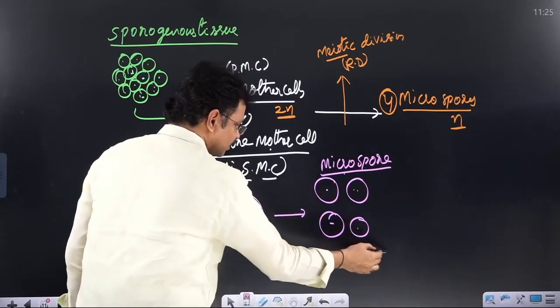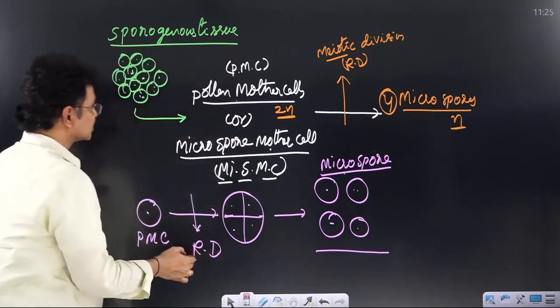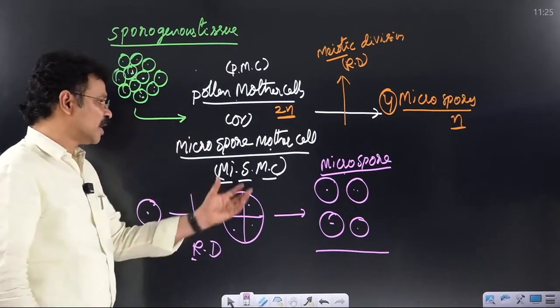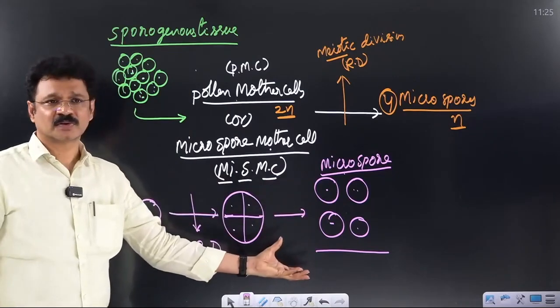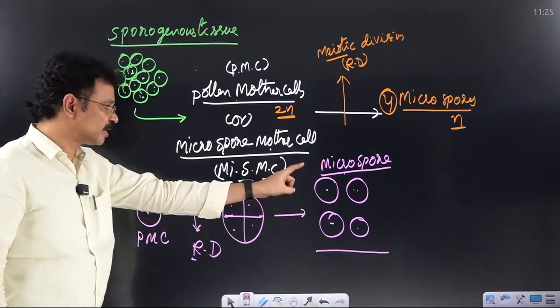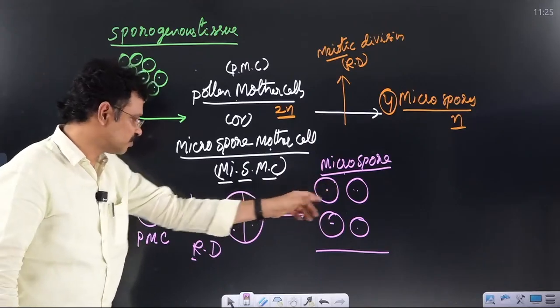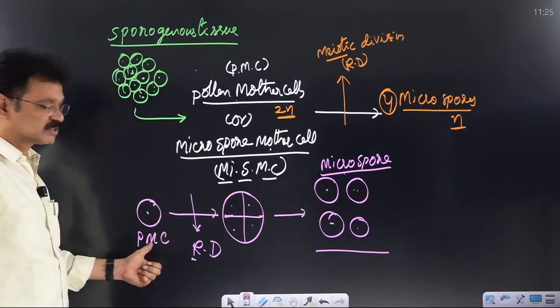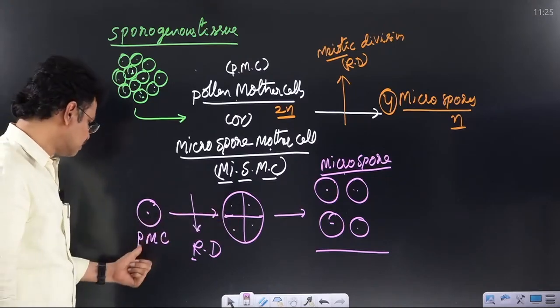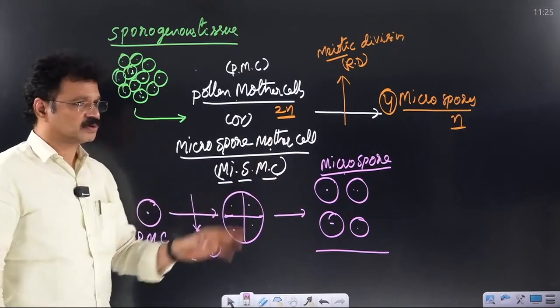This entire development, meaning microspore formation, takes place inside of the anther. Hence, finally, we can conclude anther is the site for microsporogenesis. This topic is microsporogenesis. What is the meaning of microsporogenesis? Formation of microspores from pollen mother cells or microspore mother cells is microsporogenesis.